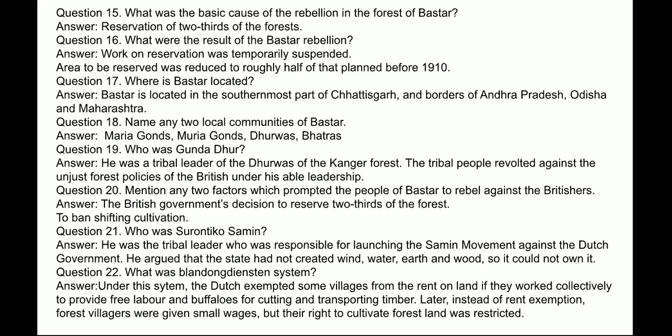Next question, what was Blenkingston's system? Answer, under this system, the Dutch exempted some villages from the rent on land if they worked collectively to provide free labor and buffaloes for cutting and transporting timber. Later, instead of rent exemption, forest villagers were given small wages, but their right to cultivate forest was restricted.